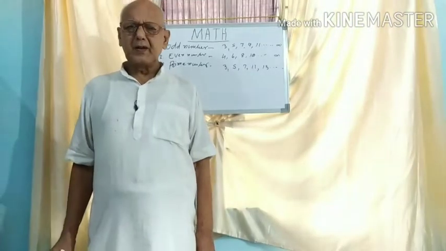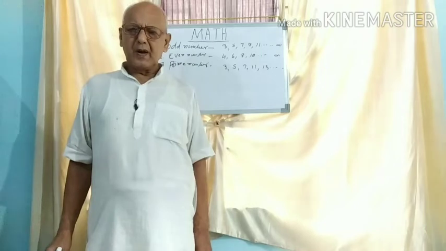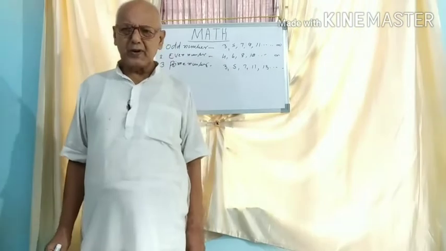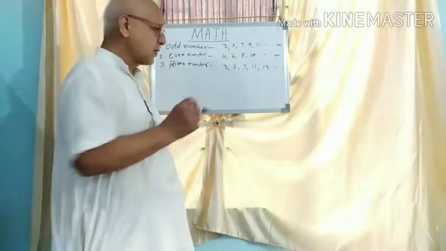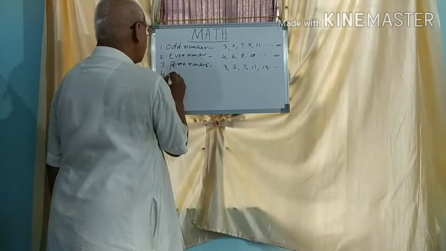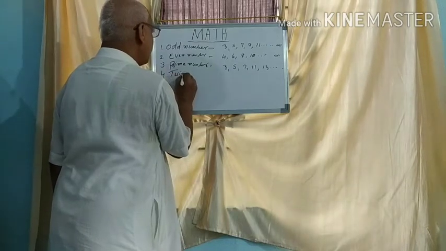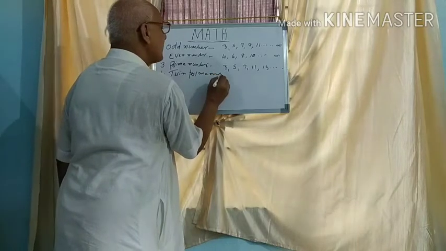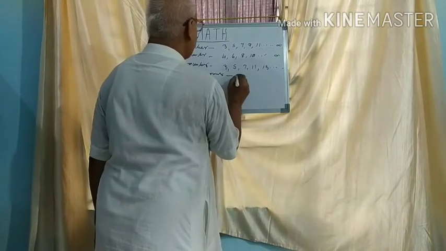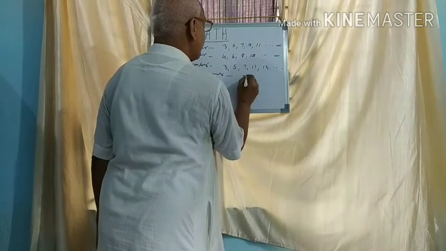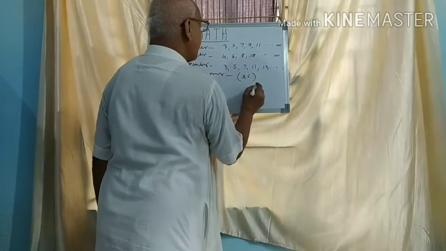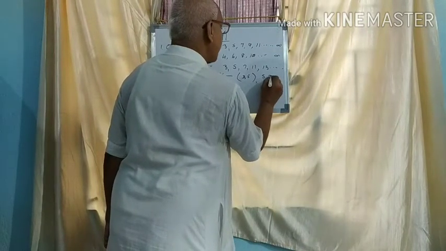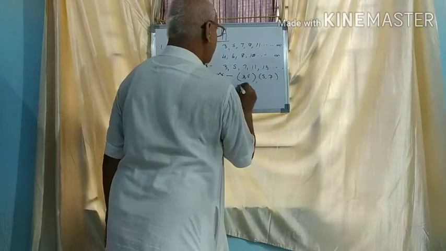Fourth is twin prime numbers. Two prime numbers differing by 2 are called twin prime numbers. For example, 3, 5 are twin prime numbers. 5, 7 are twin primes, and so on.